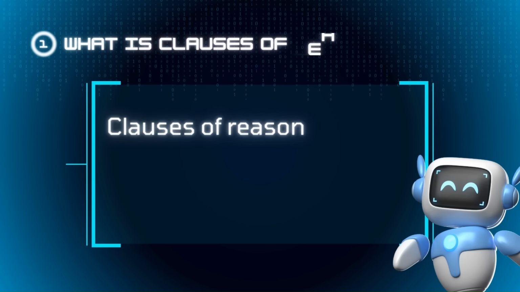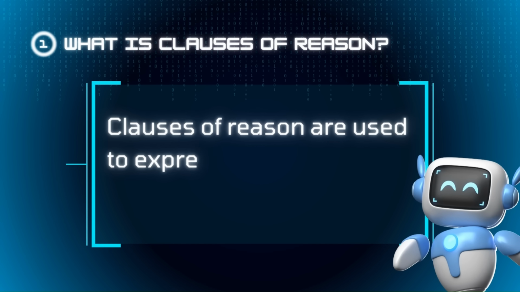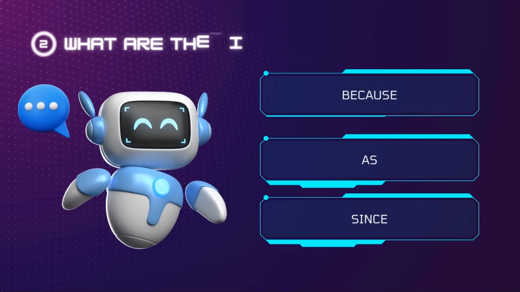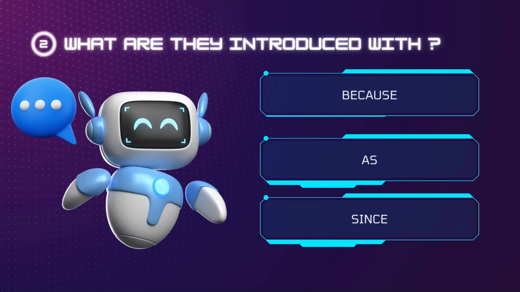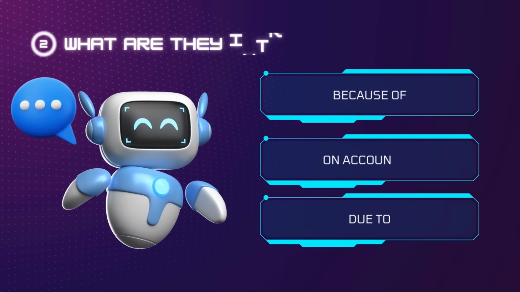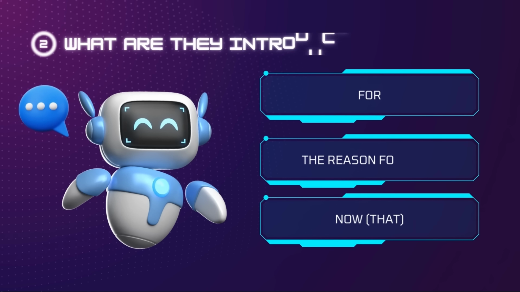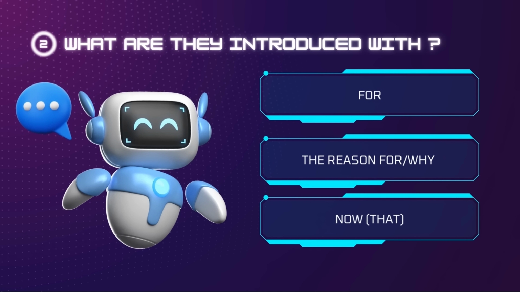What are clauses of reason? Clauses of reason are used to express the reason for something. What are they introduced with? They are introduced with because, as, since, because of, on account of, due to, for, the reason for, the reason why, now that.